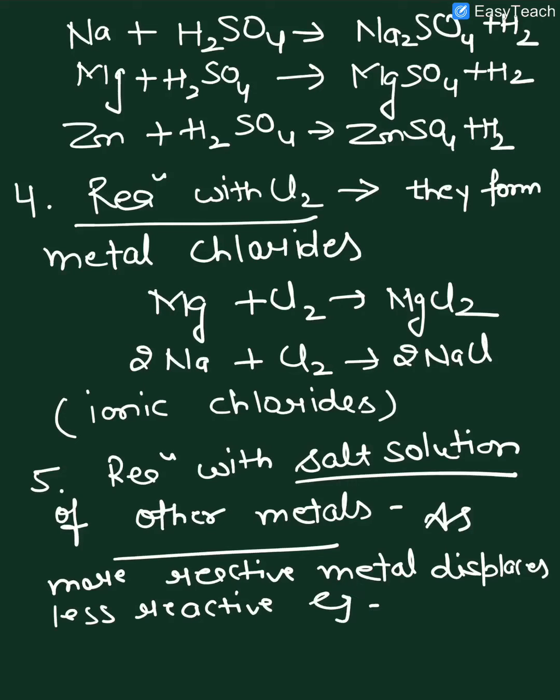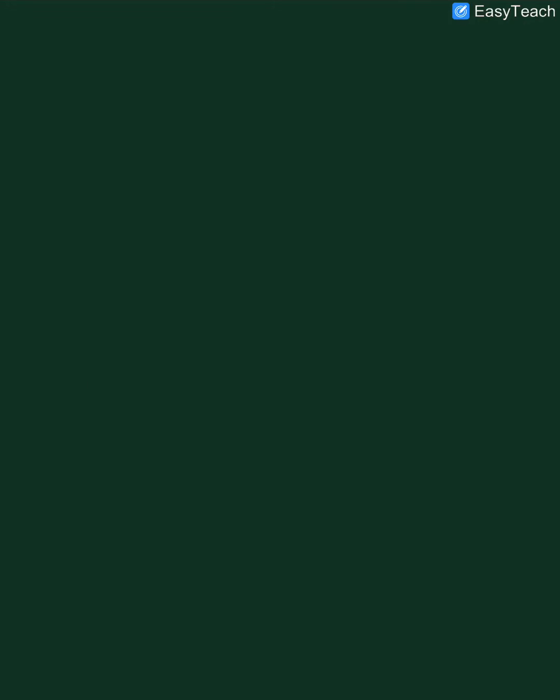Its example we can write as, we know iron is more reactive than copper. If iron is mixed in copper sulfate solution, it forms iron sulfate and copper is released. This is displacement reaction.